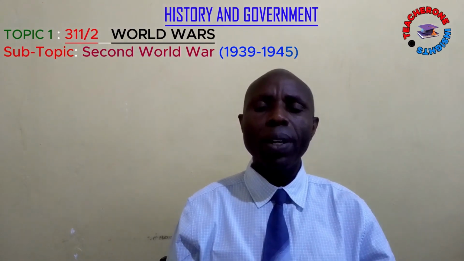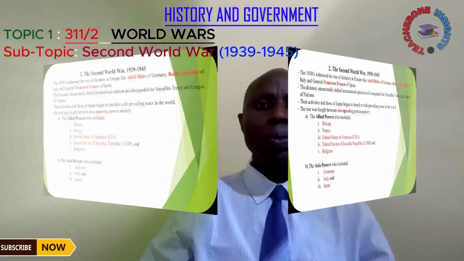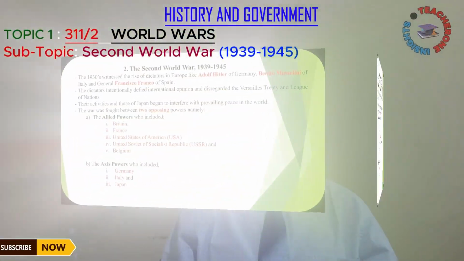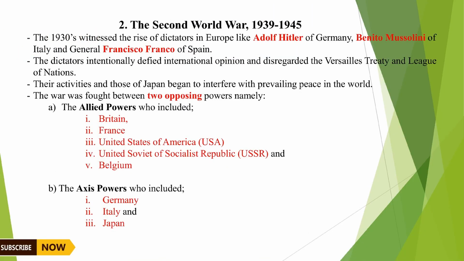Today we want to have a look at the Second World War. The 1930s witnessed the rise of dictators in Europe like Adolf Hitler of Germany, Benito Mussolini of Italy, and General Francisco Franco of Spain.